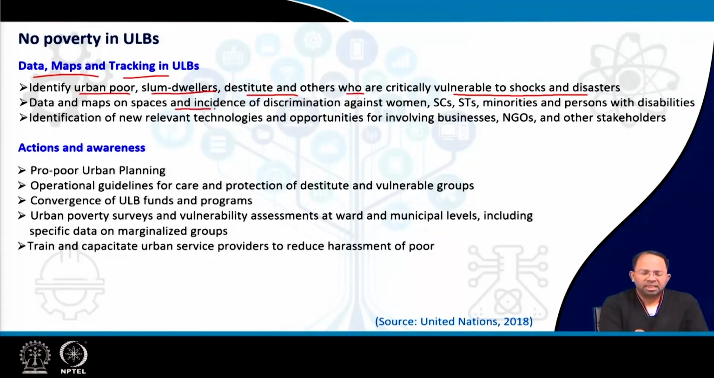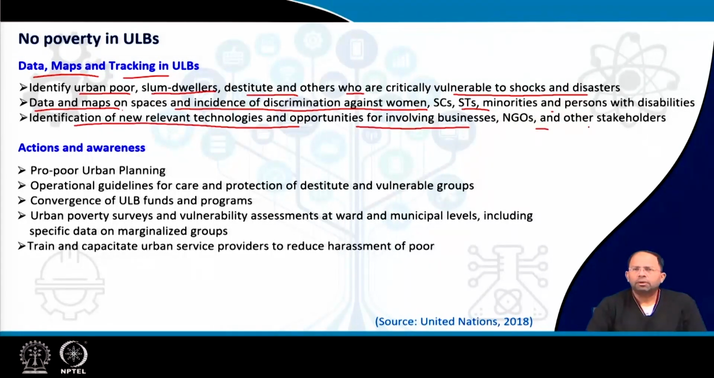Data and maps on spaces and incidents of discrimination against women, SC/STs, minorities and persons with disabilities. This will also help us to understand and eventually reduce these kinds of discrimination practices. And identification of new and relevant technologies and opportunities for involving businesses, NGOs and other stakeholders. So, in most urban planning at the ULB level, the planning should be pro-poor. That means we should put definite considerations for the poor people. We cannot plan only for the rich.